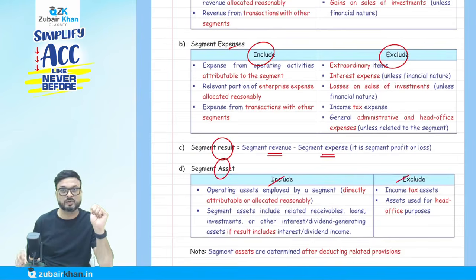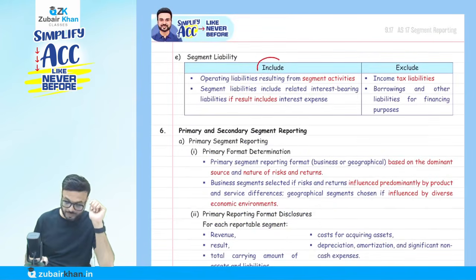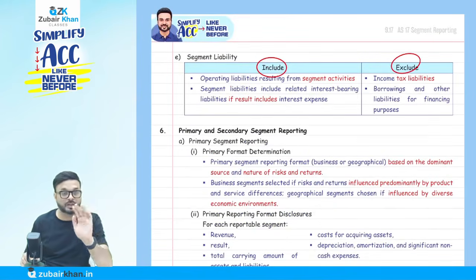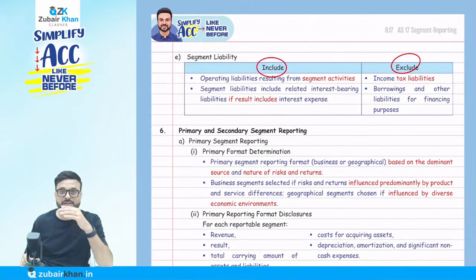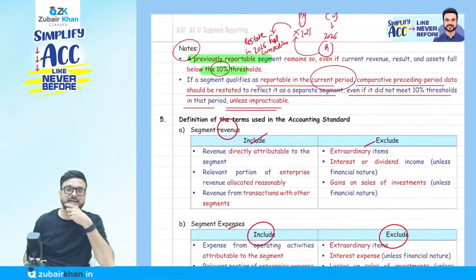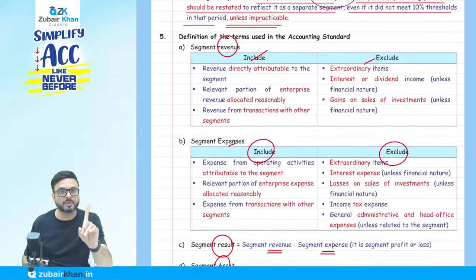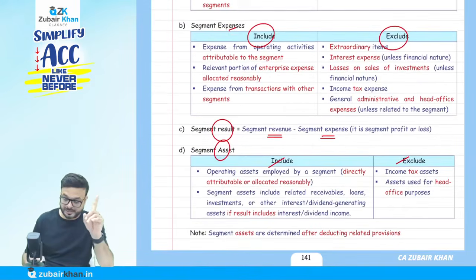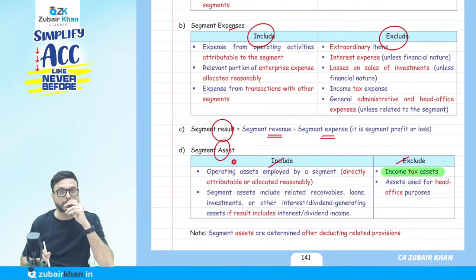Asset: what to include, what we should not include. Liability: what should we include, what we should not include. Let me tell you honestly that this part is not relevant here, but remember one thing: this point is important when it comes to the asset. Just listen, this is the only important part. This is just for reference purposes.